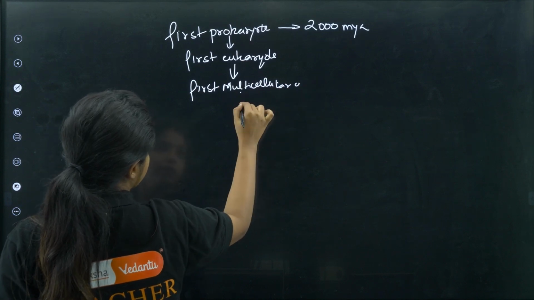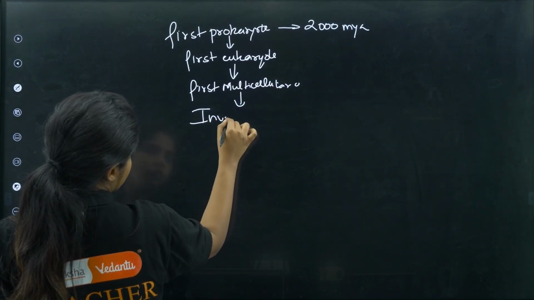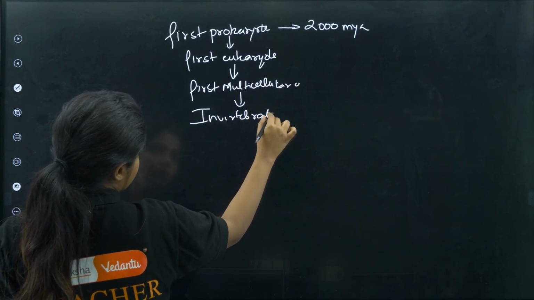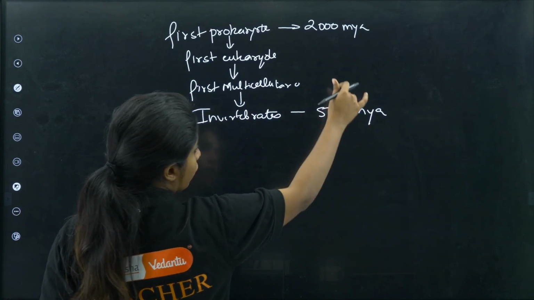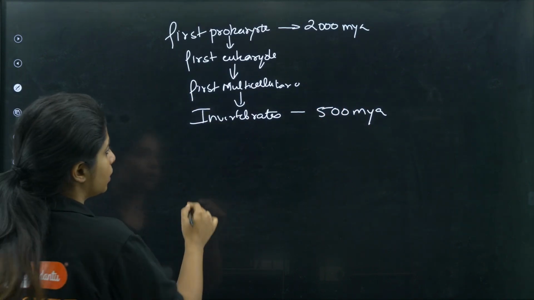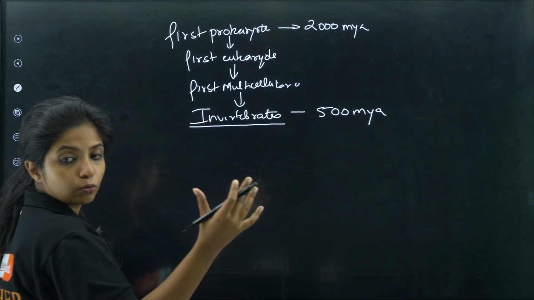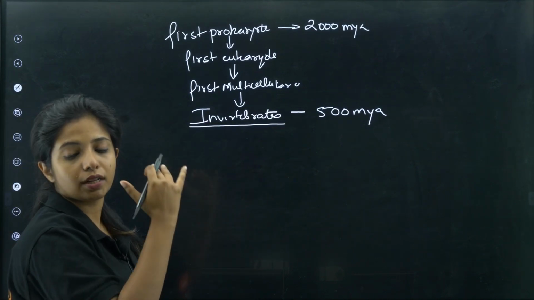Multicellular organisms. Apparently, they should be invertebrates. So you got the invertebrates in which year? 500 million years ago. So after so much time you got them. Okay, invertebrates are there. That means that includes all the non-chordates and urochordata and cephalochordata.